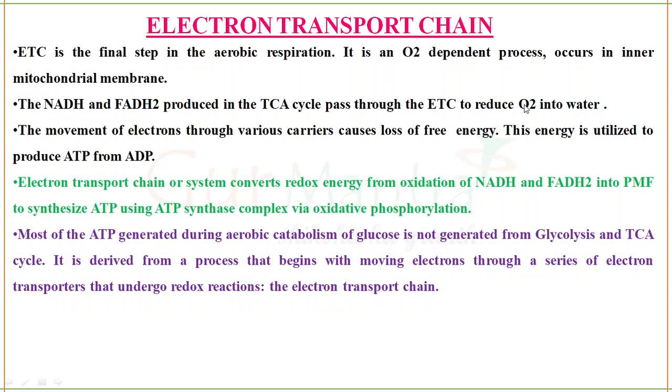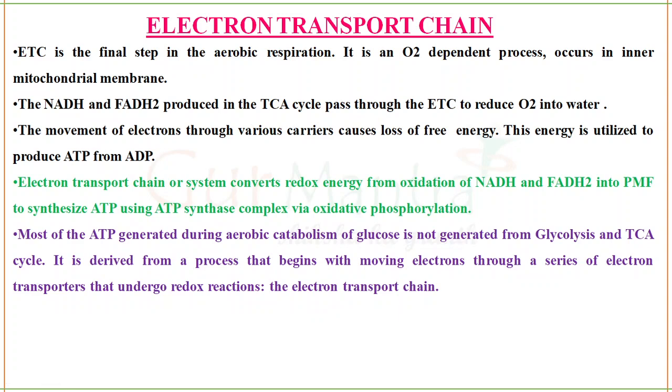You have to be thorough with these small, important and basic concepts. What is reduction? What is oxidation? I hope you know this because you've been studying this from, I don't know, 8th standard or so. You should know this. The movement of electrons to various carriers causes the loss of free energy. This energy is utilized to produce ATP from ADP. As the electrons are moving through the carriers, there will be loss of free energy, and this energy will be utilized to produce ATP.